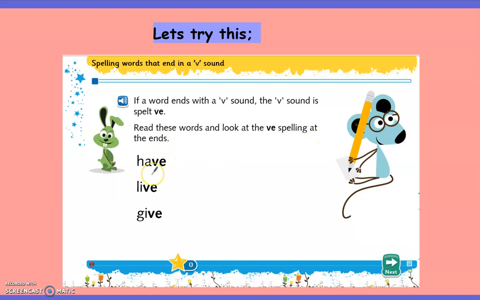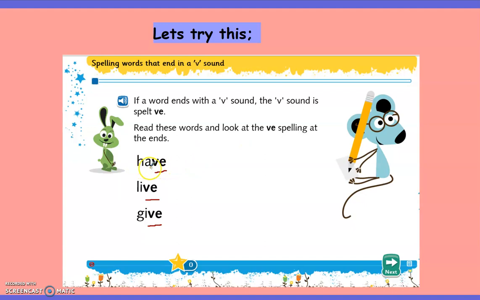And remember, in our last slide, we learned the rule that if VE comes at the end of the word, we will sound it as V. So how to read it?